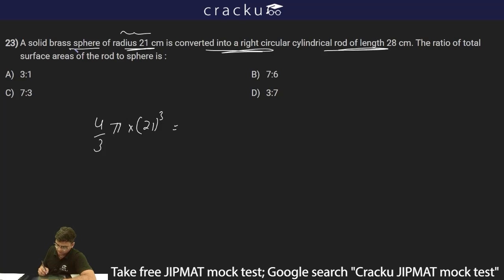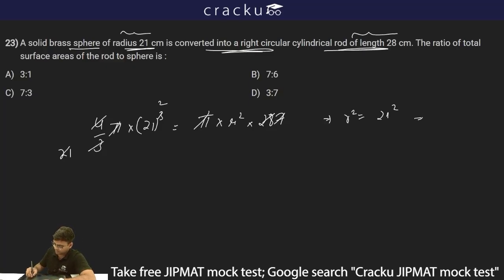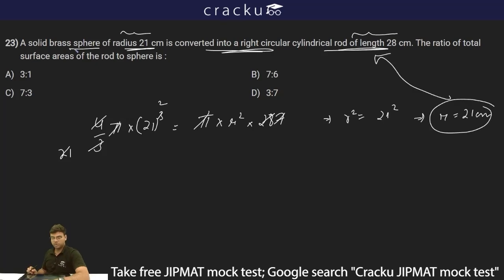This should be equal to the volume of the right circular cylinder, which is pi r square h. Radius we don't know, we have to find out r square, and height is the length of the rod, which is 28 centimeters. So pi and pi get cancelled, this goes 7 times, and this will be 7 into 3, which is 21. So r square is equal to 21 square, and thus r is equal to 21 centimeter. So the radius of the cylinder is 21 centimeter.